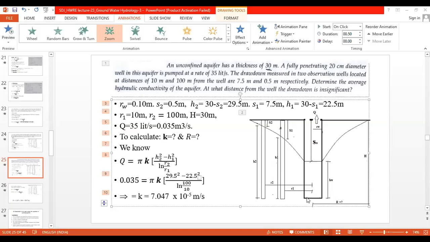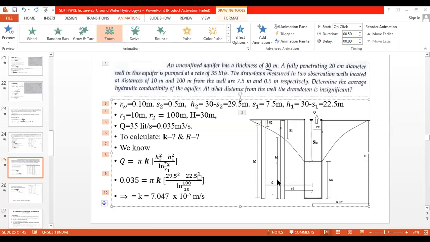Limit change करायचं म्हणजे काय करायचं आपल्याला? We have to consider the upper limit instead of the R2. Instead of R2, we have to change this limit to the capital R, isn't it? So you will change that upper limit from small r to the capital R here. So R2 will be changed to R. Then there will be the change for the upper limit of the height also, water table also.